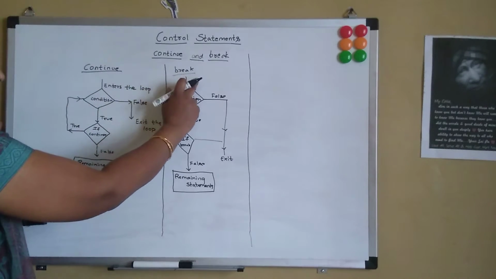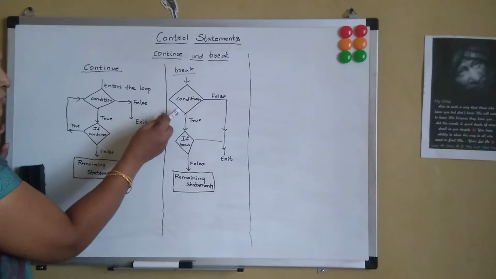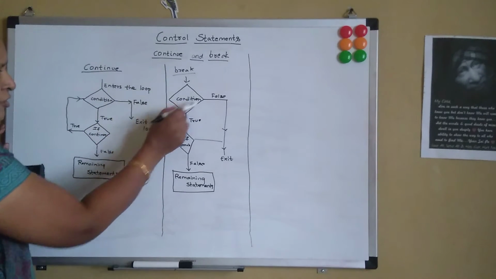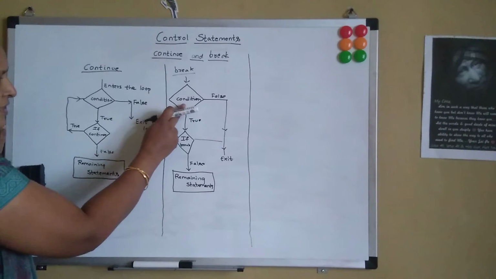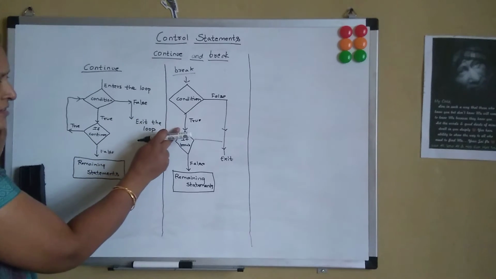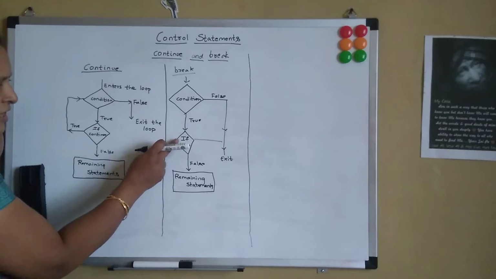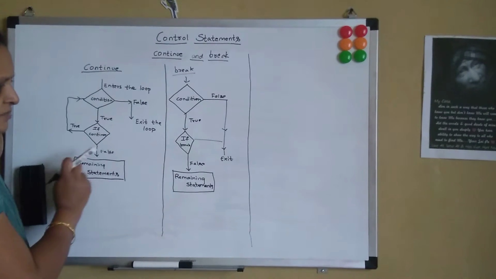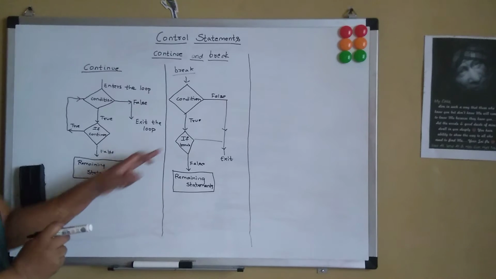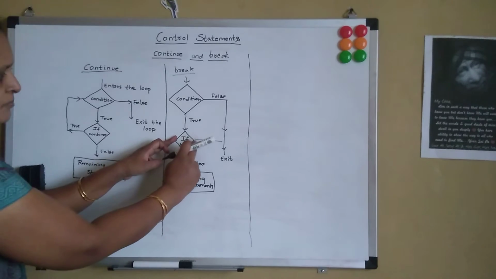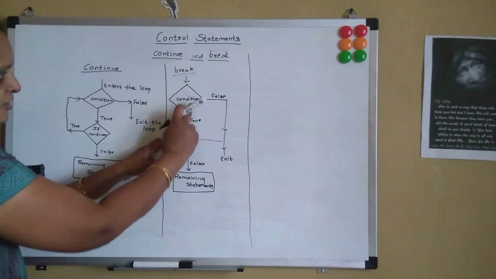Now, what does the break statement do? Break also checks for the while or for condition for the loop. Once the condition is satisfied, it enters into the loop and checks for the if condition and a break statement. So if we give a break statement after the if condition is satisfied, it will break out of the for or the while loop.